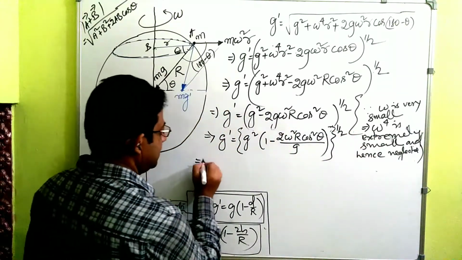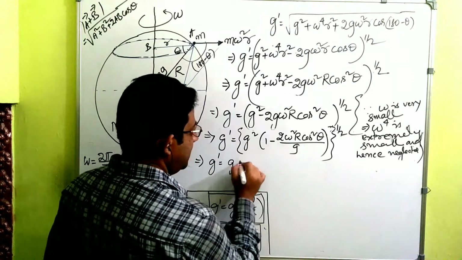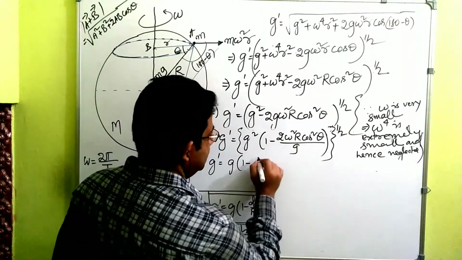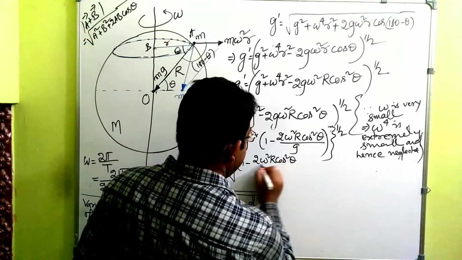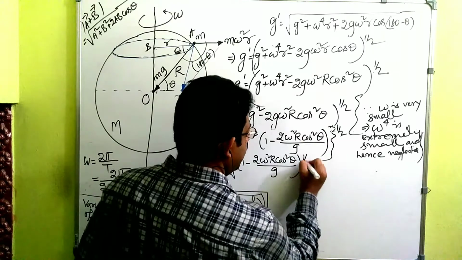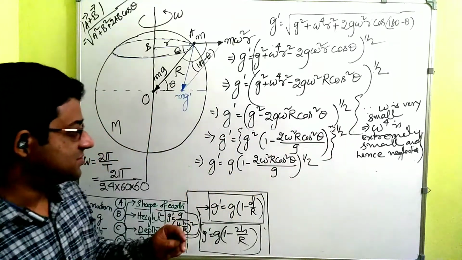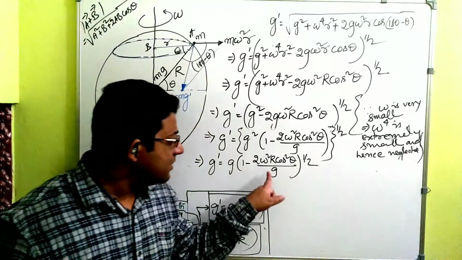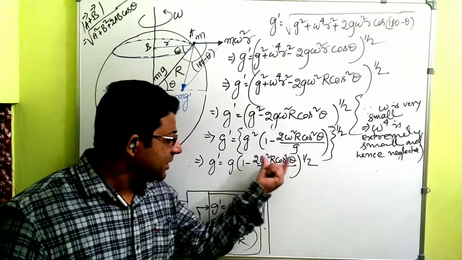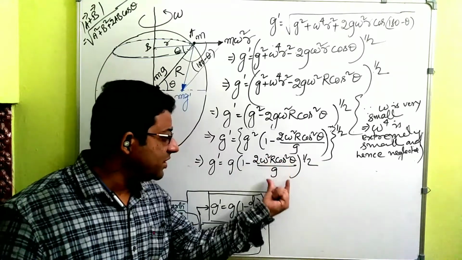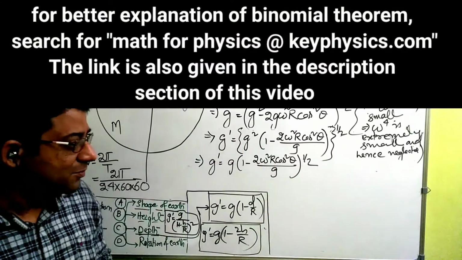Now g dash is equal to g multiplied by 1 minus 2 omega square r cos square theta divided by g, whole to the power half. See, this g square to the power half becomes g. Now see, omega square is extremely small, so 1 minus this entire thing is extremely small divided by g, which is less than 1, and this is the condition where we can apply the binomial theorem.